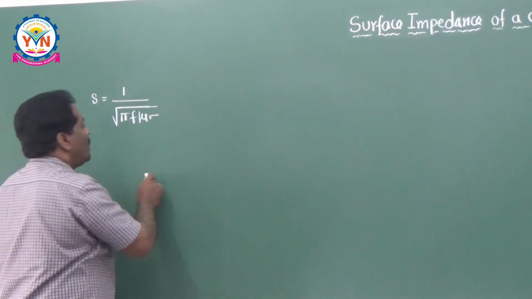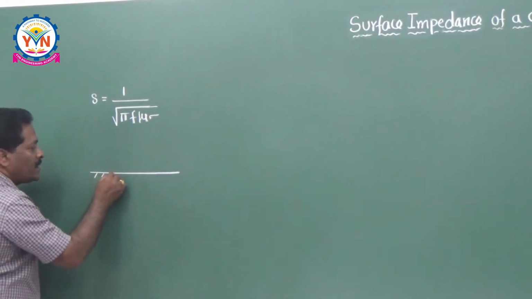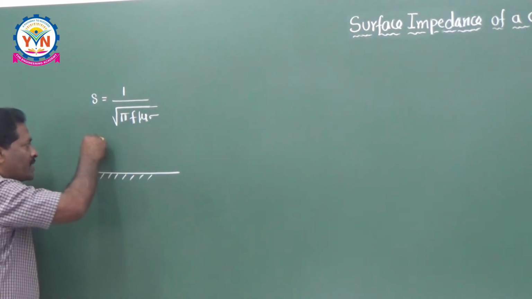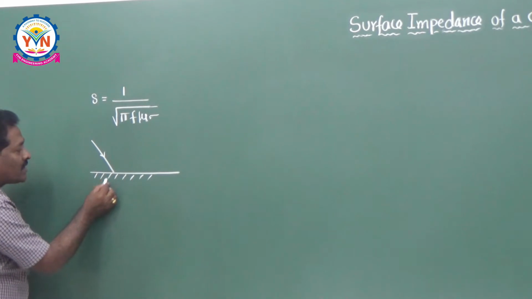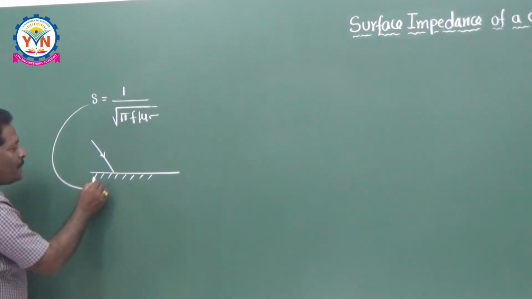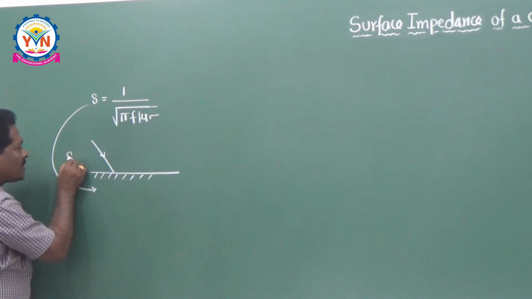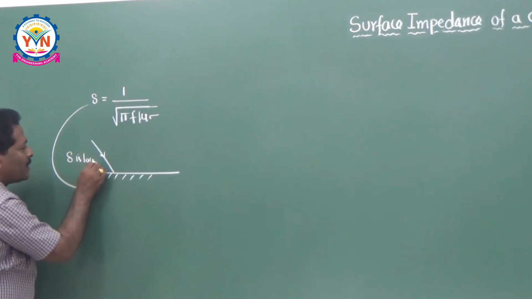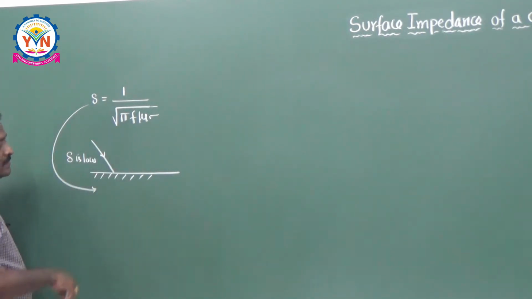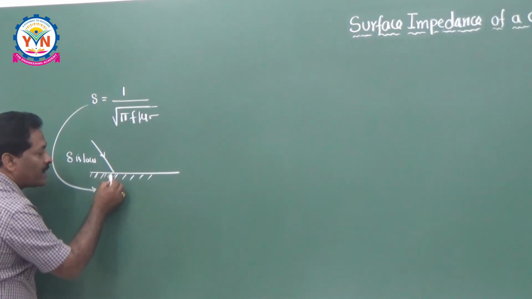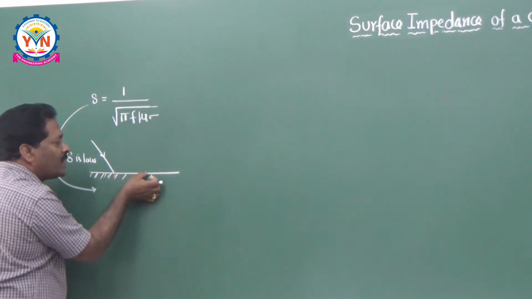That means, if you are taking a conductor like this, a conducting surface here, and if the wave is coming and hitting this in the oblique direction, and because of the skin depth effect, if you are operating at very high frequencies, the skin depth is very less. So, delta is low. That means it cannot penetrate into the conductor at very high frequencies. So we are utilizing only the outermost layer of the conductor for our communications.